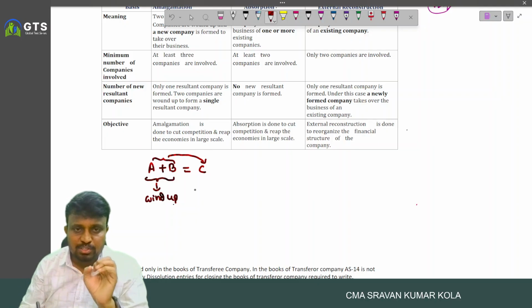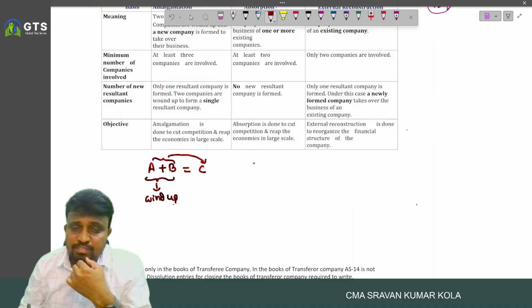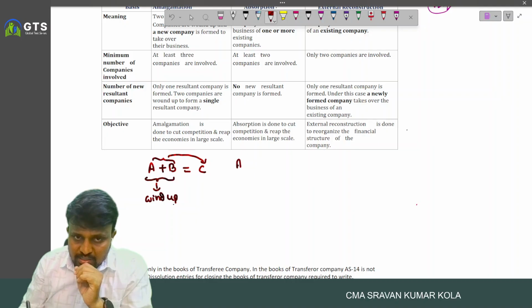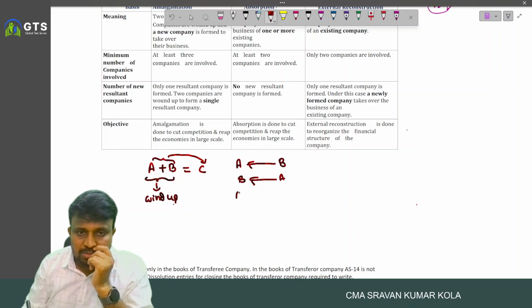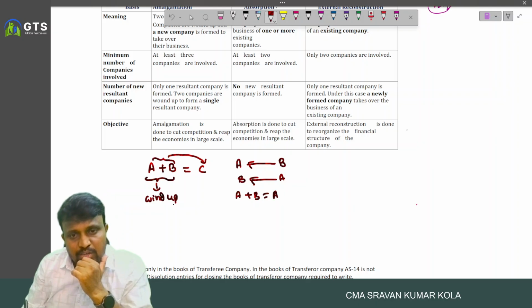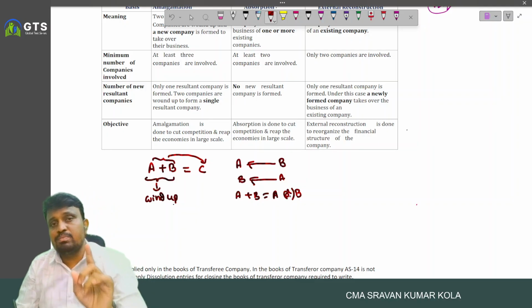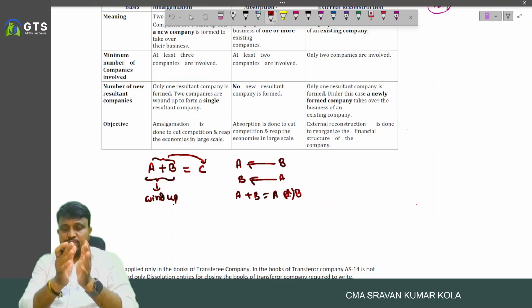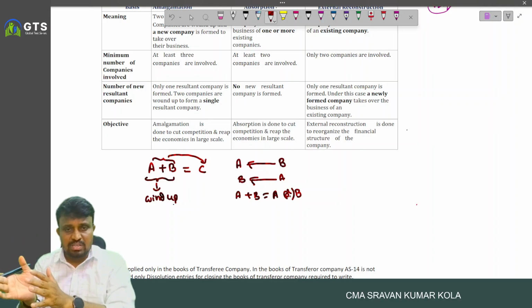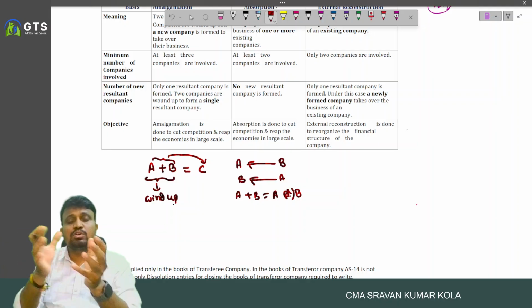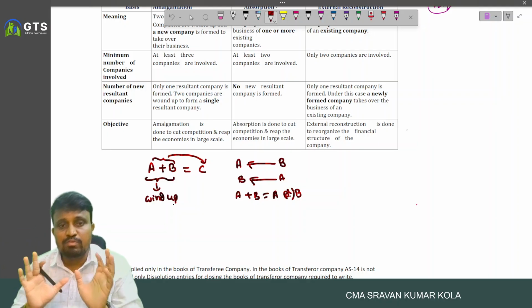And in the case of absorption, A Limited acquires the business of B Limited, or B Limited acquires the business of A Limited. Meaning A and B together will continue either in the name of A or in the name of B. Any one of the companies is wound up. If A acquires the business from B, then B will wind up and the two businesses will continue in the name of A.